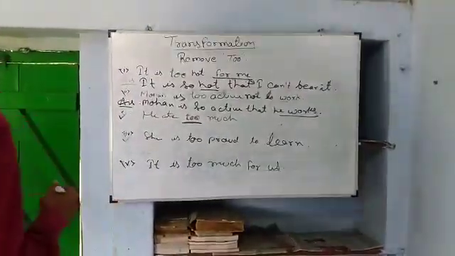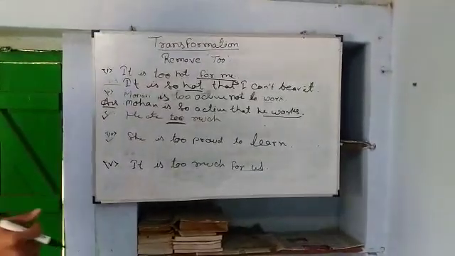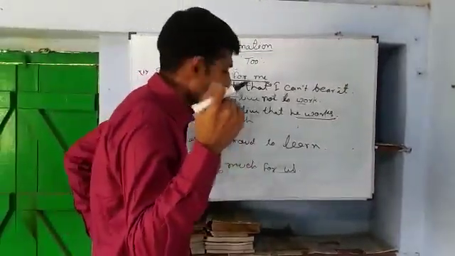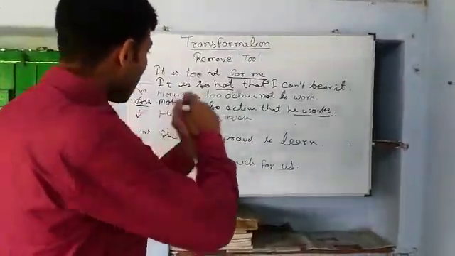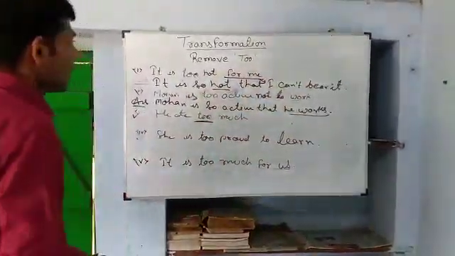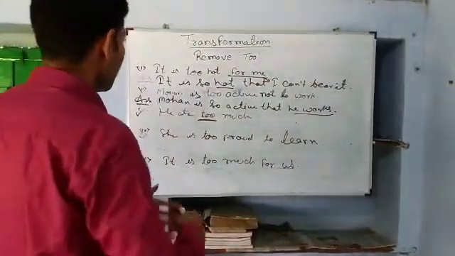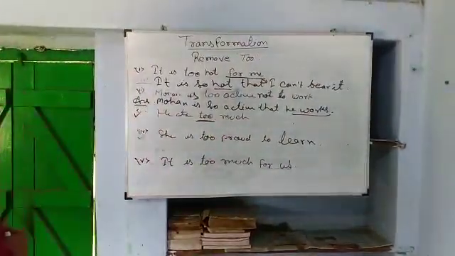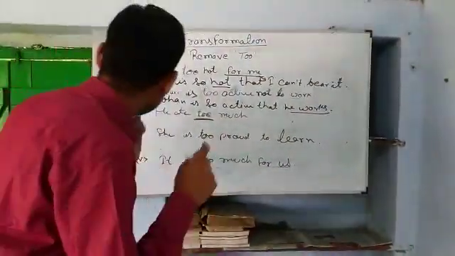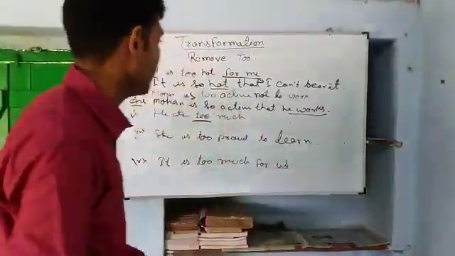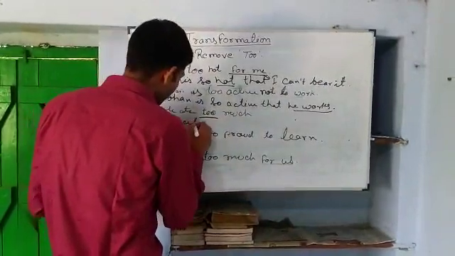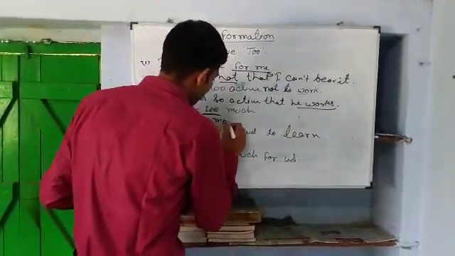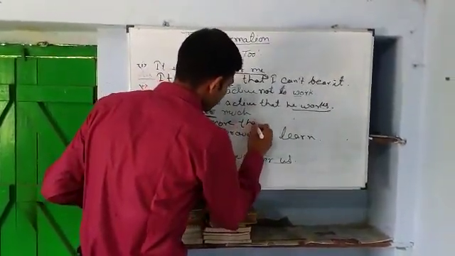He ate too much. I am just going to tell you the answer, but before that I would like to show you how these types of sentences get transformed into another form. He ate too much: he ate more than enough. This would be the answer.